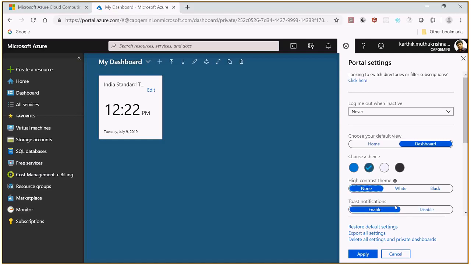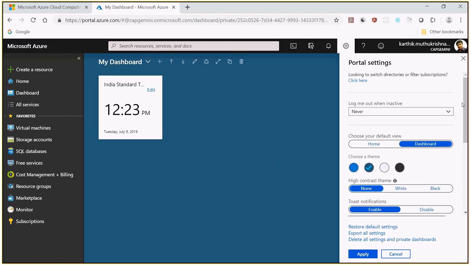So what does a toast notification mean? Every time a resource is getting created, it will open a toast. In that toast, it will show a notification stating that it has been created. The resource has been successfully created, or the resource has been successfully deleted. Not only the notification, I will get a toast notification as well. If you don't want that, you can disable it. So these are all the portal settings that you can set.